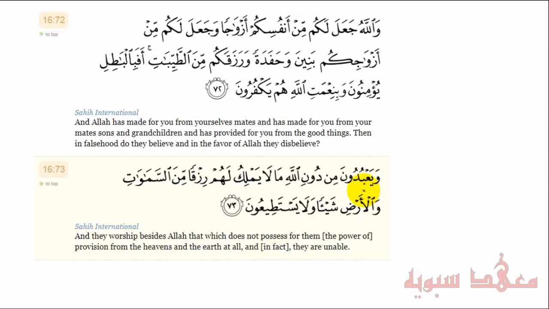And they worship besides Allah that which does not possess for them the power of provision from the heavens and the earth. So here the emphasis is on Allah subhanahu wa ta'ala, His tawheed. And this is why we have these constructions. The jumla ismiya, where the musnad ilayh is Lafz al-Jalala, and it's been put in front of the verb.